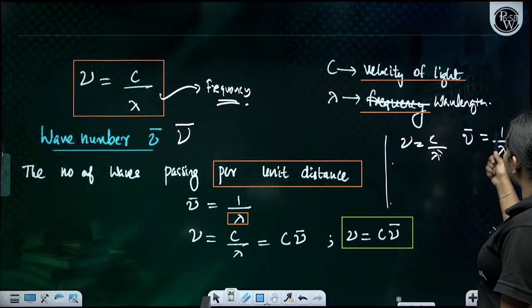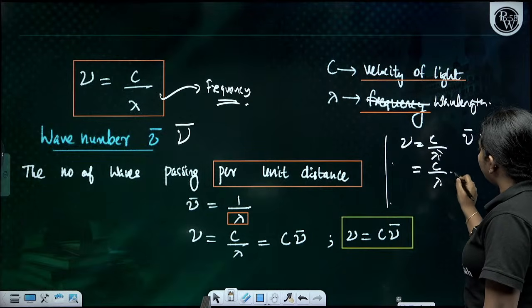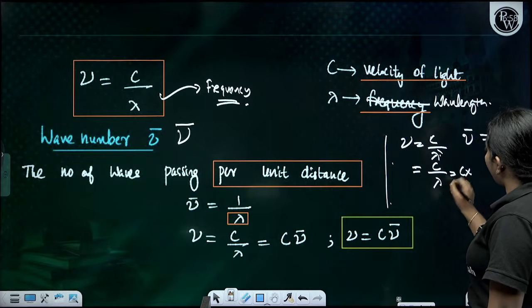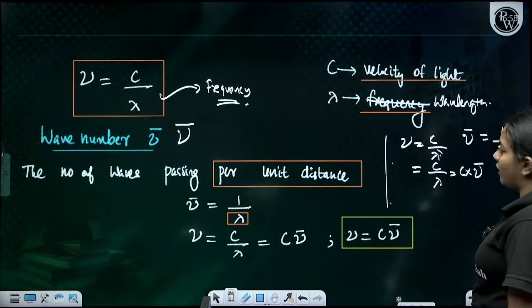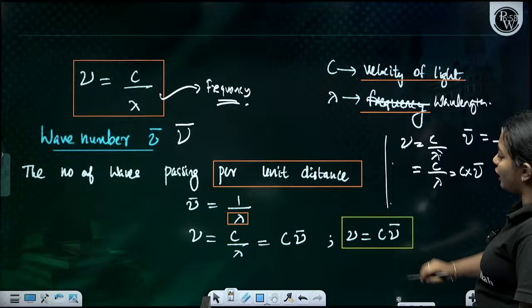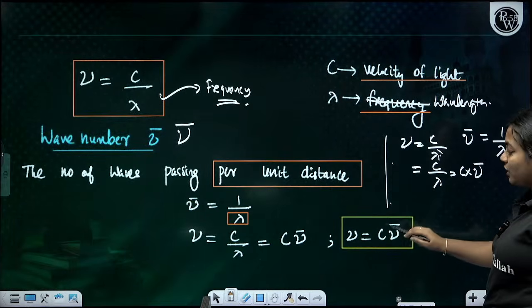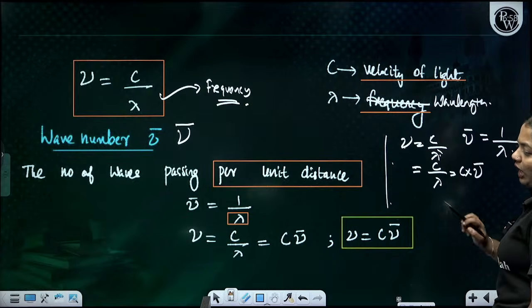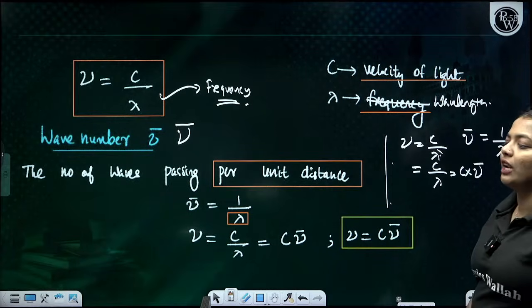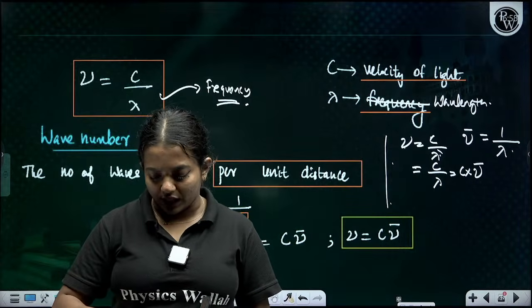So c by lambda is equal to c into 1 by lambda, which is c into wave number. So frequency is equal to c into wave number, that is, frequency is equal to velocity of the light into wave number.